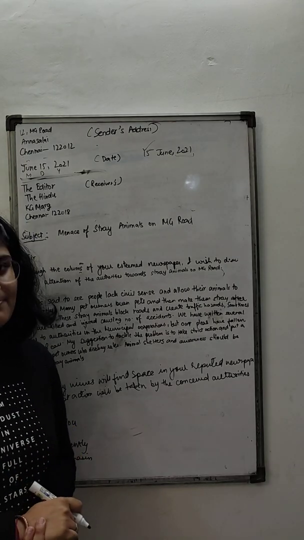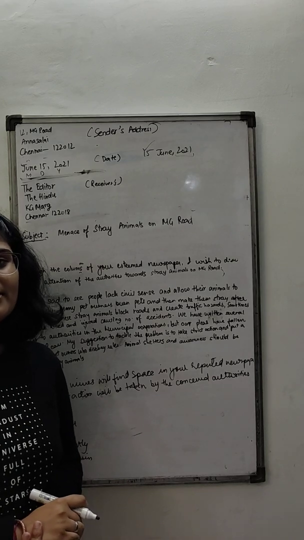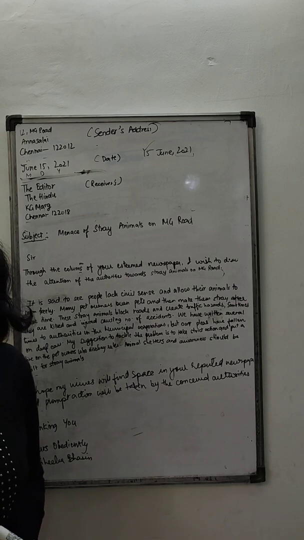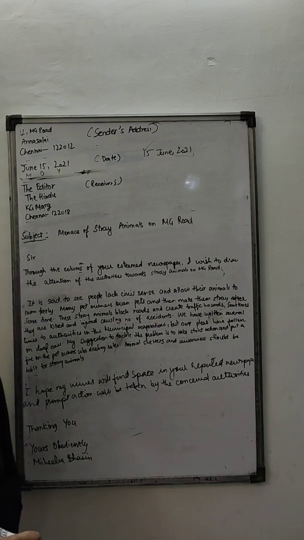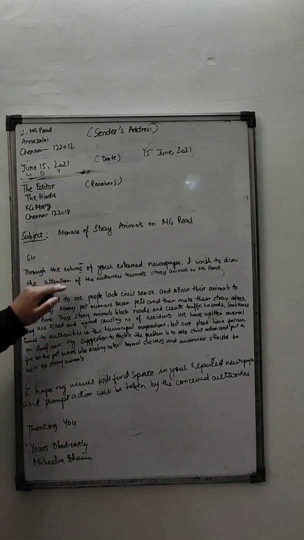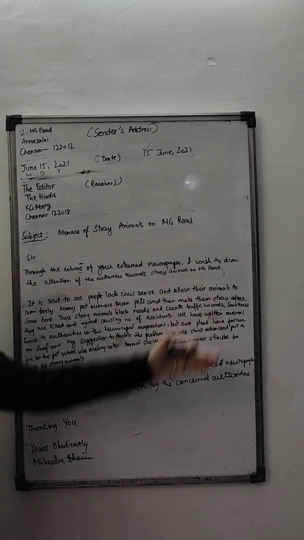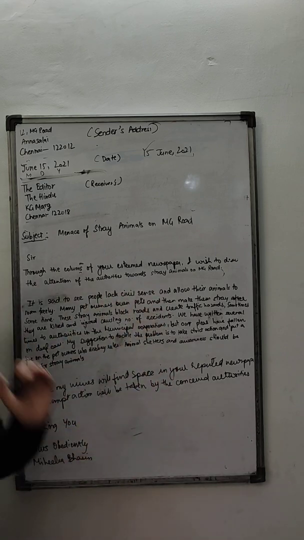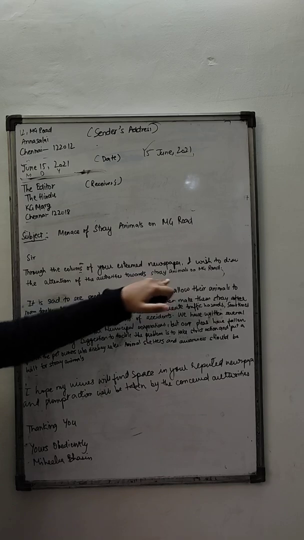Now, in the previous example, I told you that you have to introduce yourself while we were doing the letter to the principal, that I am Meeka Basin, student of grade 11th. Now, usually when you're writing to an editor, a person you're not very familiar with, you don't write that, okay, I am this person from this area. No, you simply write through the columns of your esteemed newspaper, and you skip introducing yourself. You simply introduce the topic, whatever you have written in the subject.